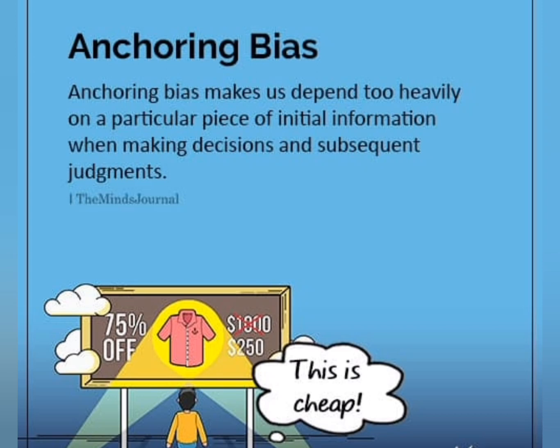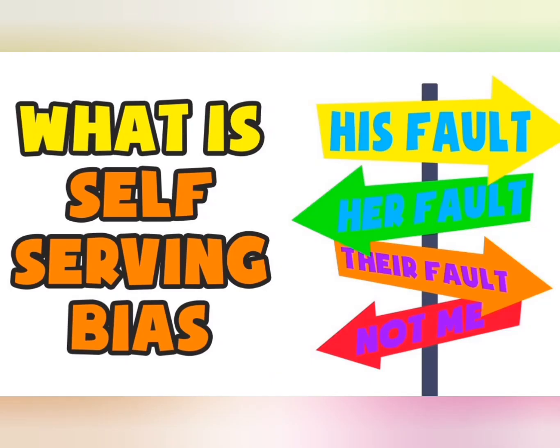inaccuracies. If someone is shopping and comes across a shirt originally priced at $100 but now marked down to $60, they might perceive it as a bargain due to the initial high price serving as an anchor. However, if they had first seen a similar shirt priced at $50 elsewhere, their perception of the $60 shirt's value would likely differ. The anchor, in this case the original price, heavily influences their evaluation of the deal.